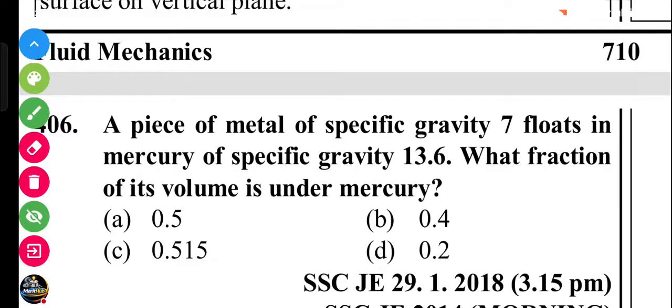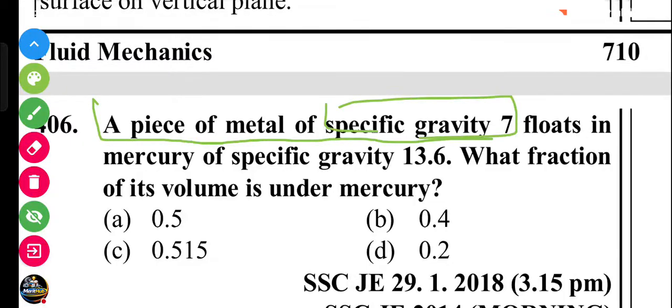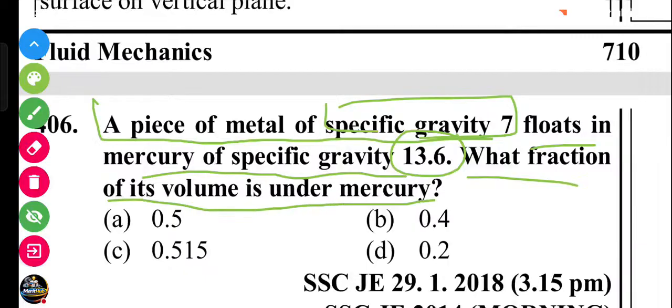Next question: a piece of metal of specific gravity 7 floats in mercury of specific gravity 13.6. What is the fraction of its volume under mercury? We know the specific gravity, the relative density, gives us the fraction of the volume under mercury. It is a short process.